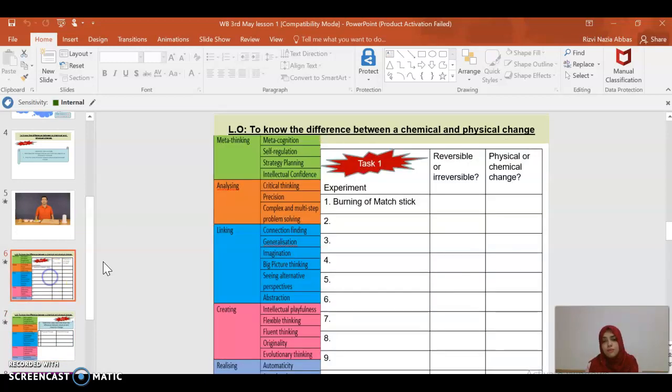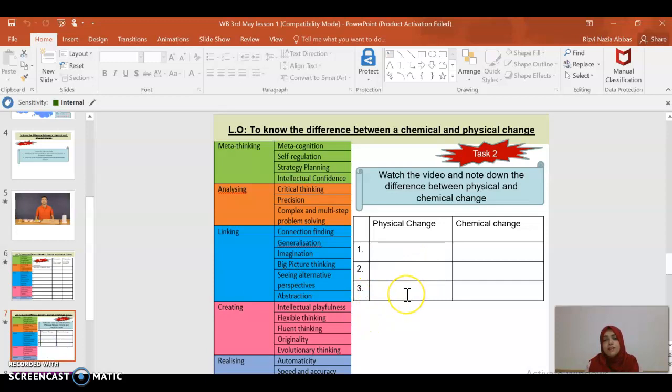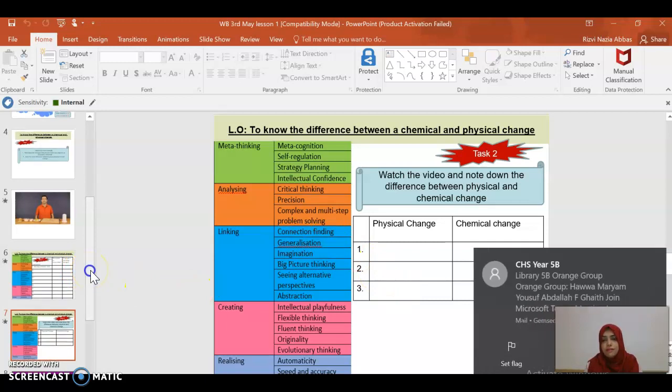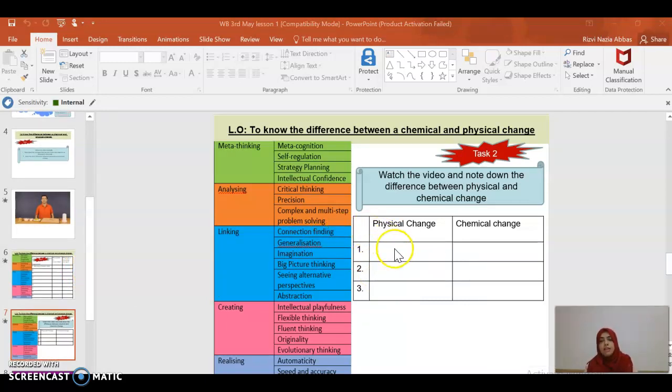In your copybook, if you want, you can print this, or you can just make two columns and write it, because you need to write what it is, and then whether it is reversible or irreversible, physical or chemical. In the same way, here are the three differences between physical and chemical changes. What do you think will be the three differences? One, we have studied that new substances are formed in a chemical change and new substances are not formed in a physical change. So what will be the other two? You are going to watch the video and find out.